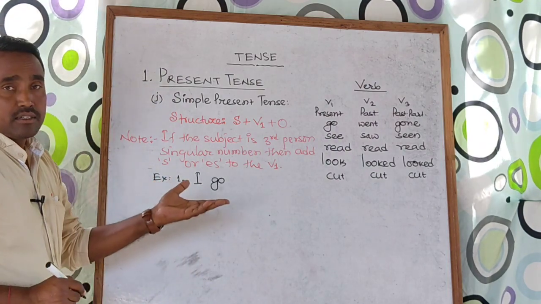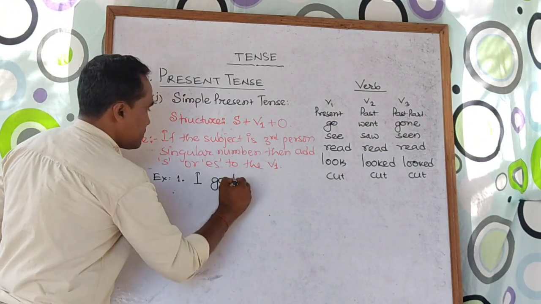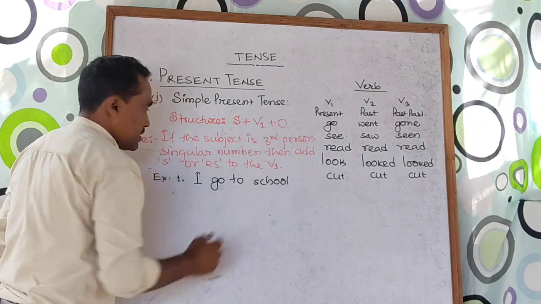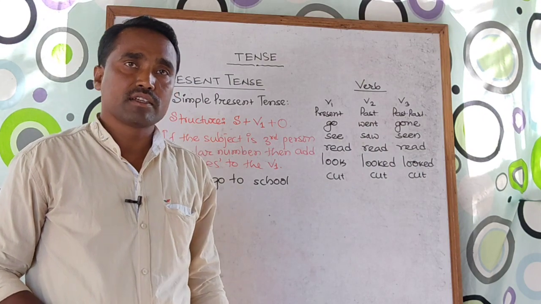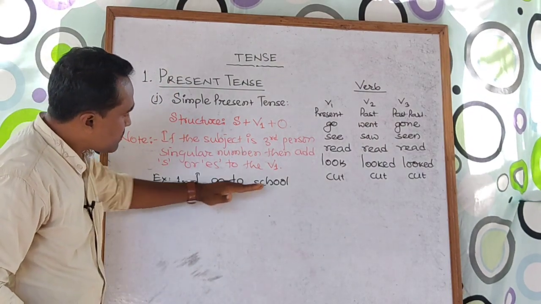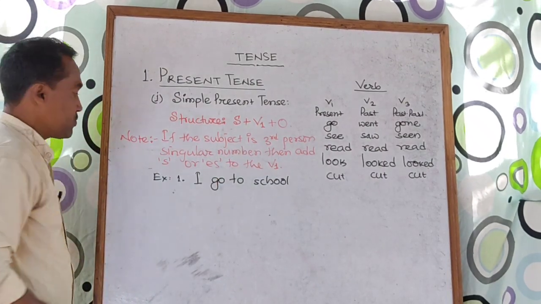the object is very simple for you guys. You can write here to school, you can write to market, you can also write to field, but this part of the sentence must be accurate. I go to school.